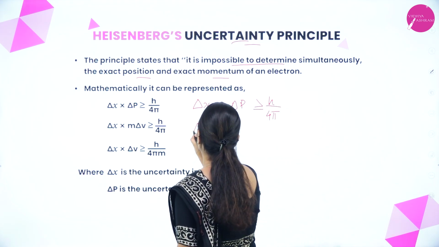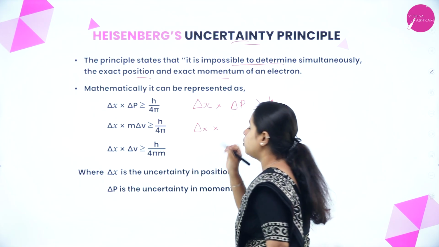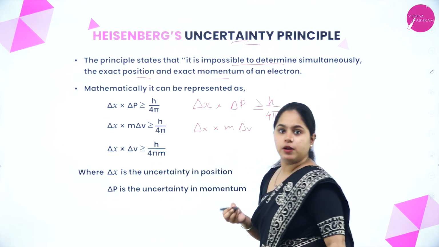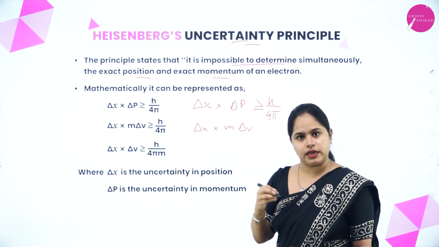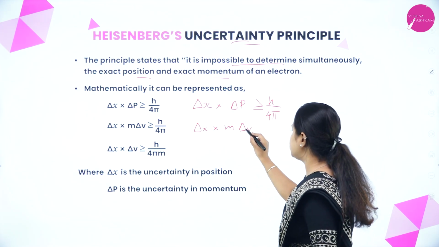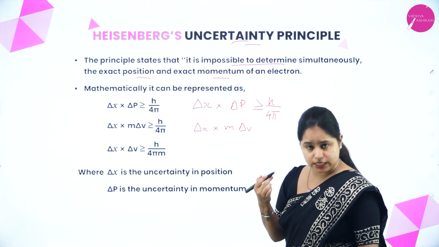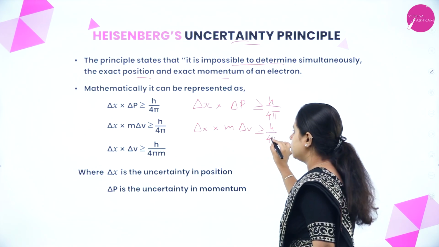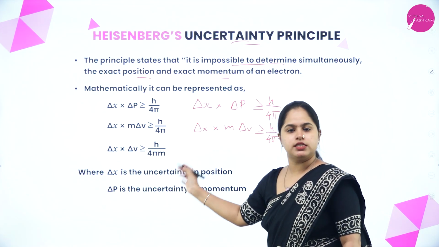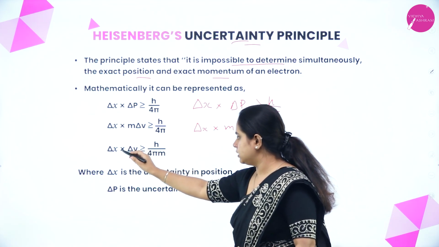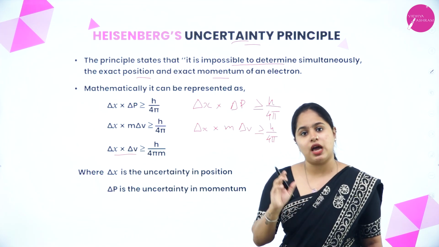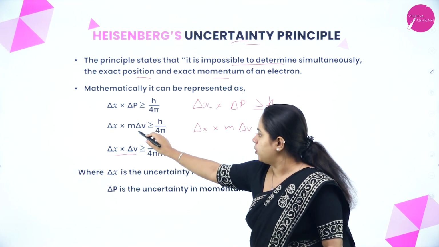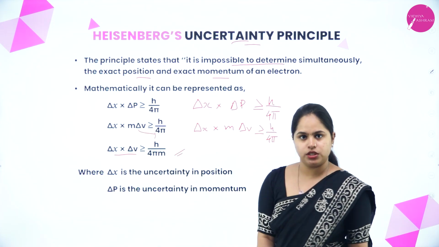So it can also be written as delta x into, how do I write delta p? M into delta v. Mass will be a constant, right? I need not write delta m. M into delta v, that is uncertainty in velocity, will be greater than or equal to h by 4 pi. Clear? So that is what is written here. And if you need to take the uncertainty in position and uncertainty in velocity only, then you can bring down the m from here to here. So that is the equation which is written here.